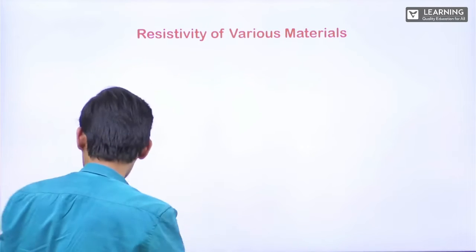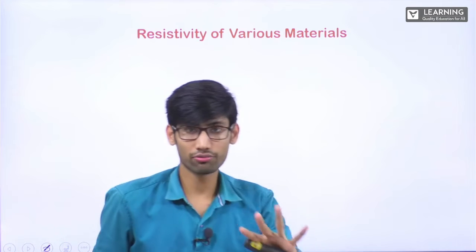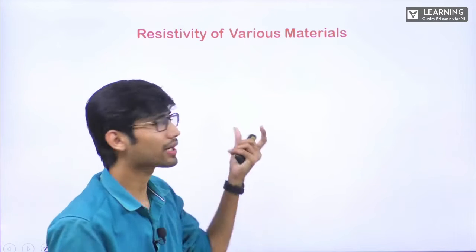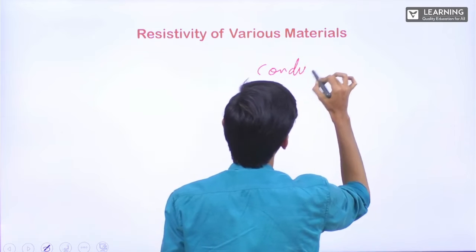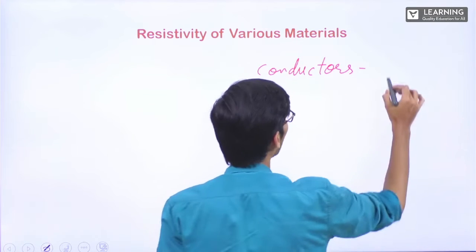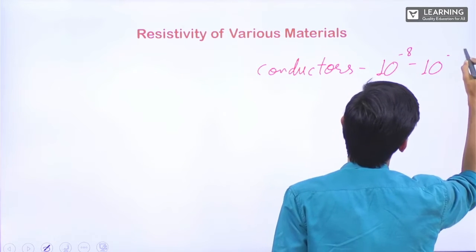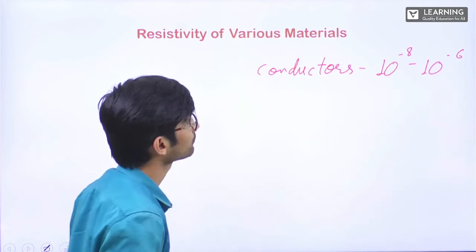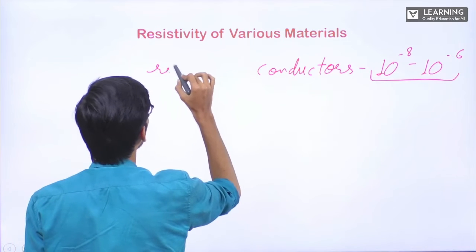So now what you can remember, anyways there is nothing to remember in this. Still, if you want to remember, for conductors the resistivity is of the order of 10 power minus 8 to 10 power minus 6 ohm-metre.